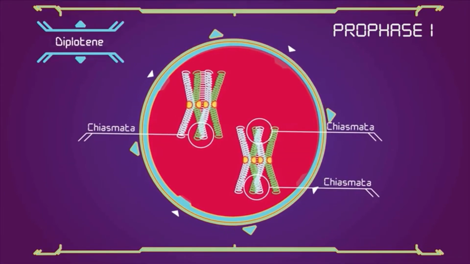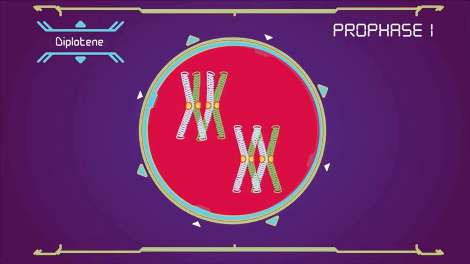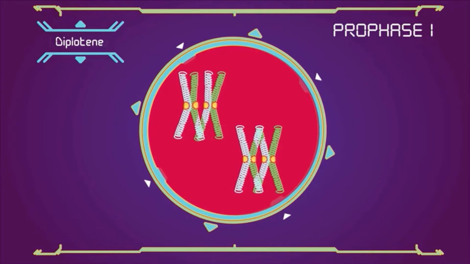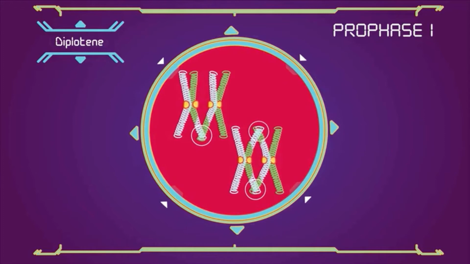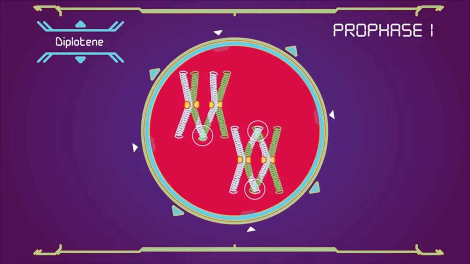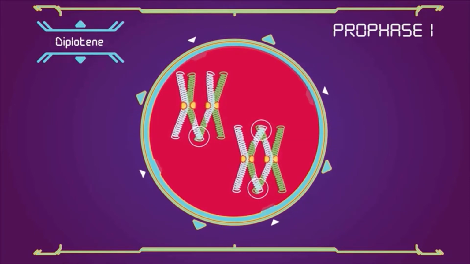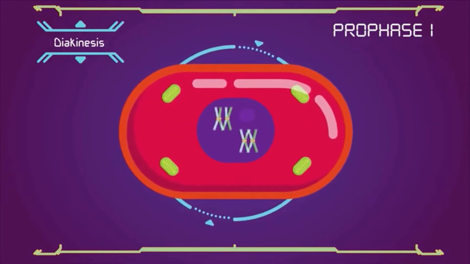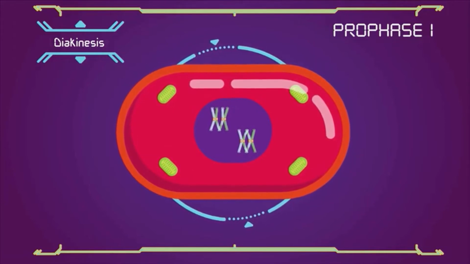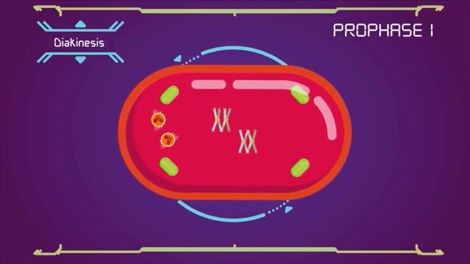Diplotene. The synaptonemal complex degrades and homologous chromosomes separate from one another a little. However, the homologous chromosomes of each bivalent remain tightly bound at chiasmata. The regions where crossing over occurred, the chiasmata, remain on the chromosomes until the transition to anaphase 1. Diakinesis. It closely resembles prometaphase of mitosis. The nucleoli disappear. The nuclear membrane disintegrates into vesicles, and the meiotic spindle begins to form.